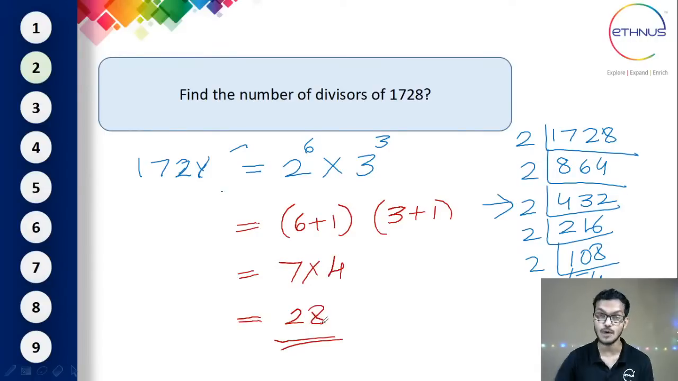So instead of counting each and every divisor, you can directly use this method. This is a shortcut for this particular problem, where you can add 1 to the power and get the answer. There is a derivation for that. I'm not going to get deep into it, but remember this: write in terms of prime numbers, take the power of each prime number, add 1 to it and multiply. You will get the answer. So here the answer is 6 plus 1 into 3 plus 1, which is 7 into 4. Answer is 28. So 28 is the correct answer for this particular problem.